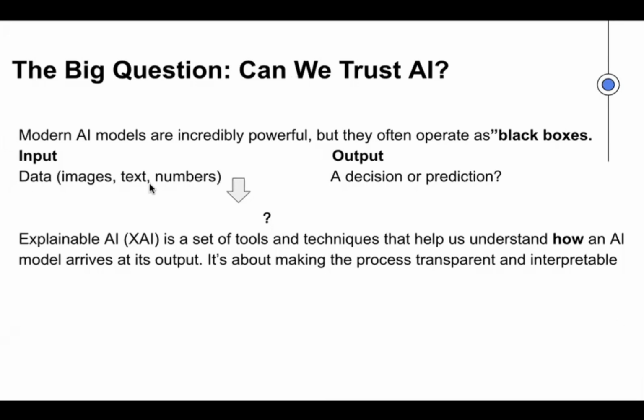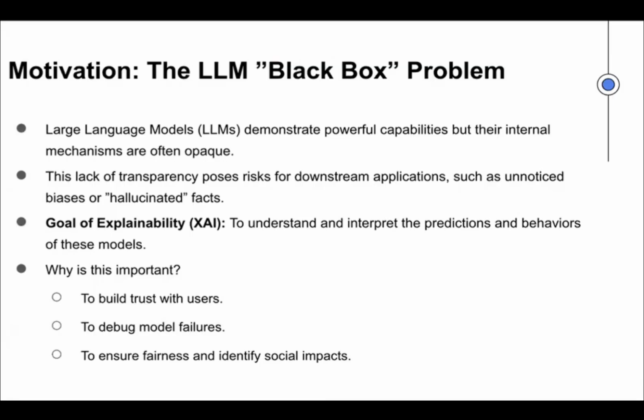And as for the motivations, large language models, like the ones that can write or chat, are very strong, but their inner paths are hard to see. This leads to problems like models hallucinating facts or making choices that we can't justify. So explainability helps us answer what the model paid attention to, which input moved the decision, and whether we can detect flaws earlier. So it will help us build better trust, better debugging, and better fairness.